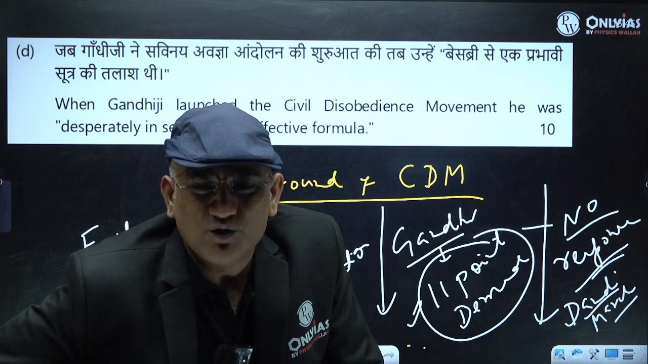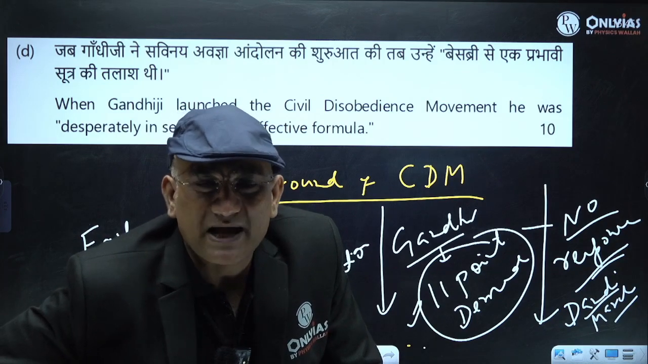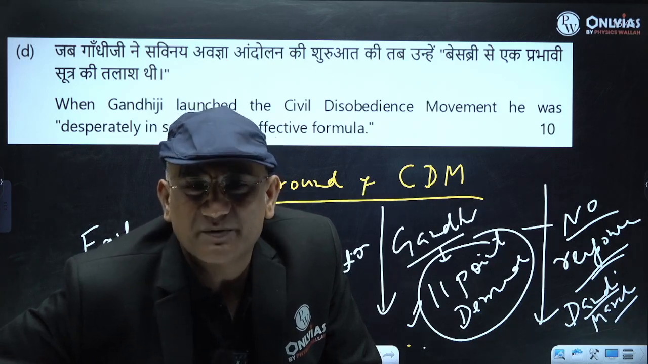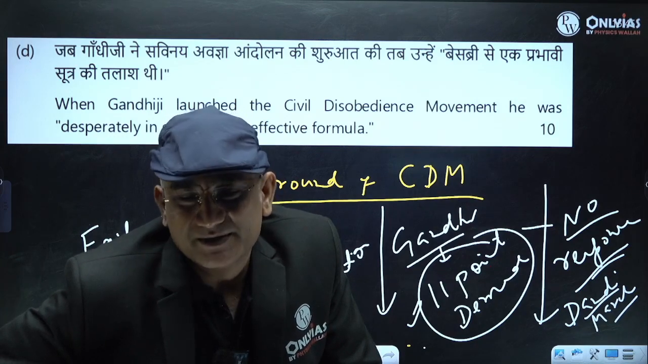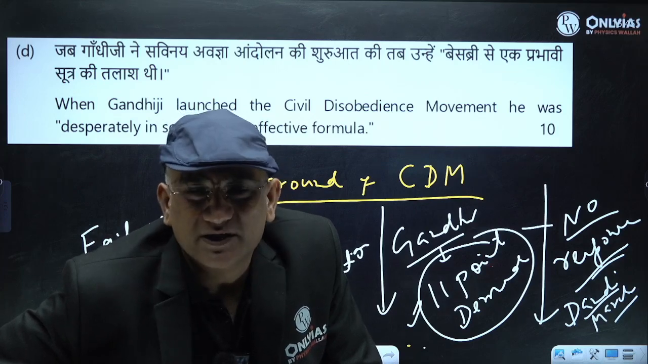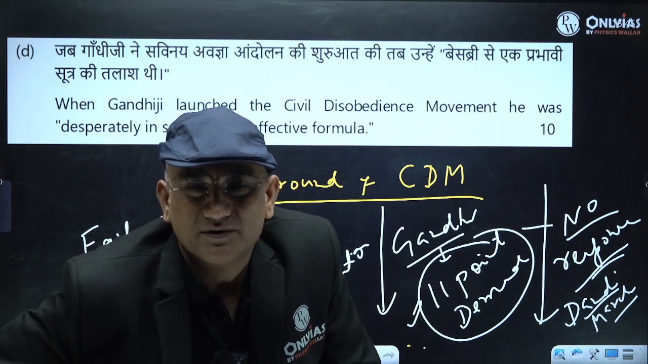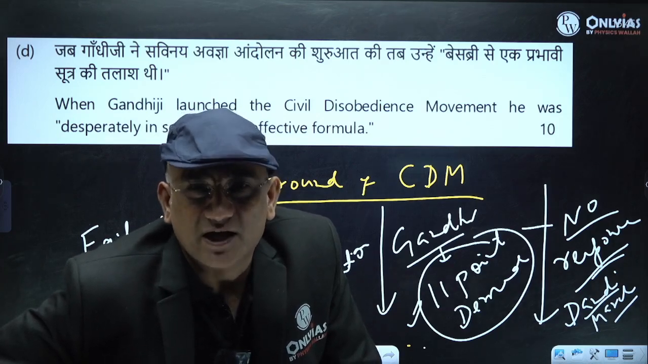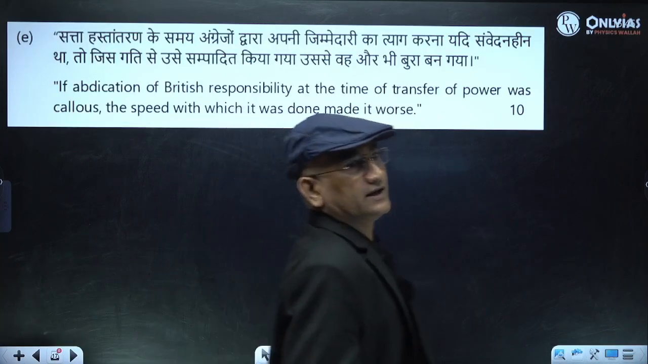So you have to explain the background, and in that background you have to explain this, that Gandhiji launched the civil disobedience movement because he got a formula, and that formula was really helpful. Fine. So this way you can handle this question also. Now coming to the next question.